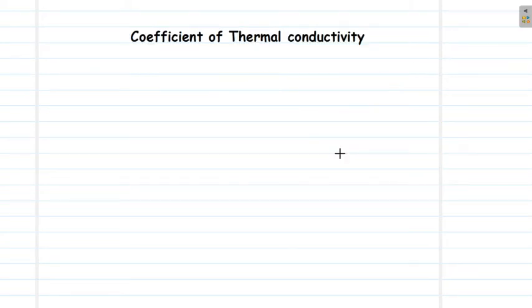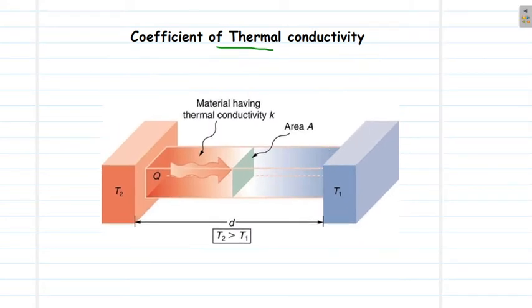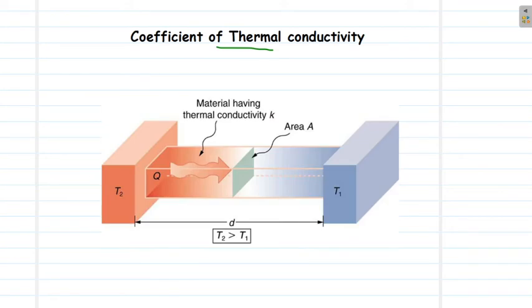Now, having known about these three phenomena, let us try to define the term coefficient of thermal conductivity, and let us try to develop a formula for this term. So to understand that, let us consider a solid through which heat is being transferred.